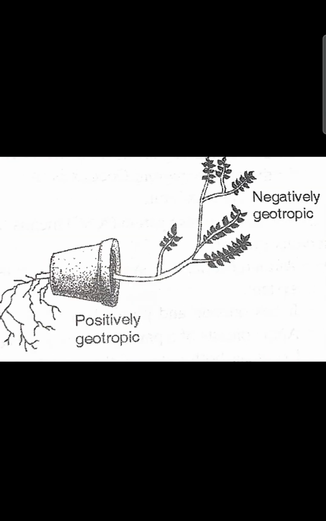Then geotropism, it is the movement of a plant part in response to gravity. Root grows towards the gravity, so that is positively geotropic, and shoot grows away from the gravity, so that is called negatively geotropic. So that is all about your plant growth and development chapter.